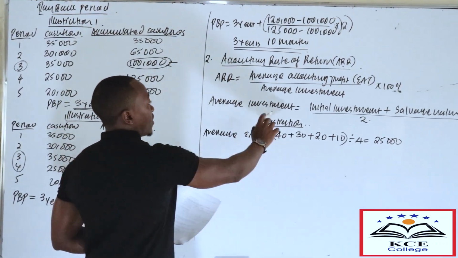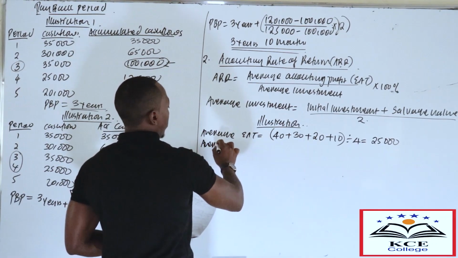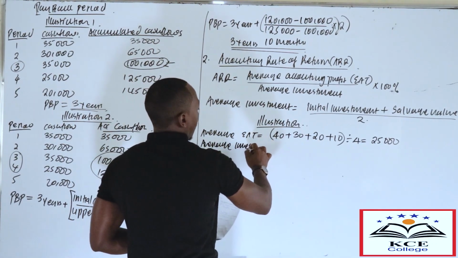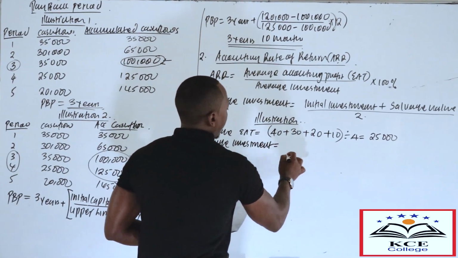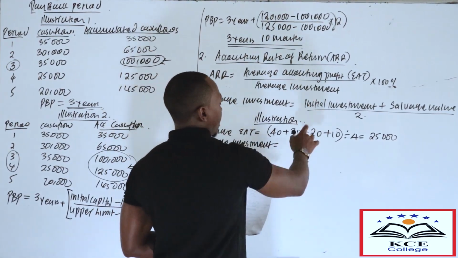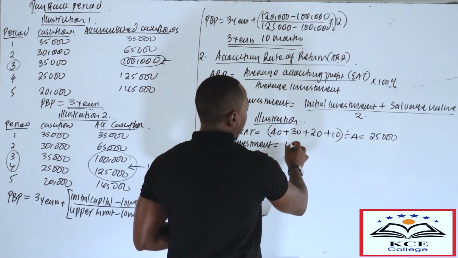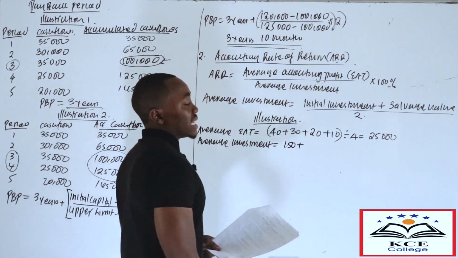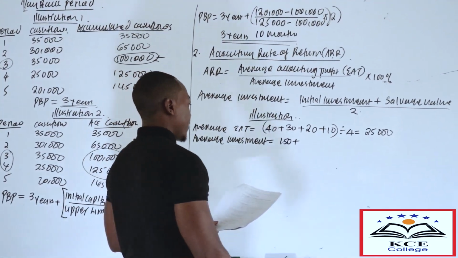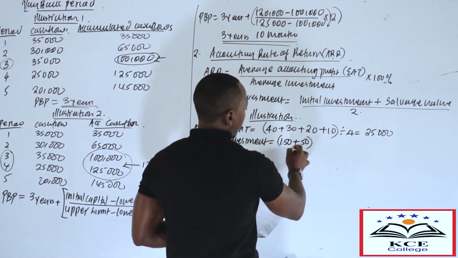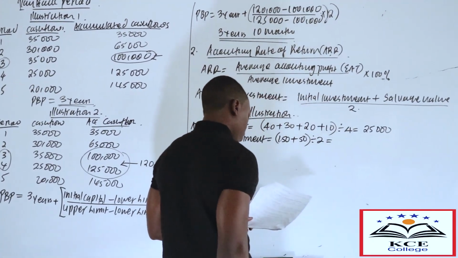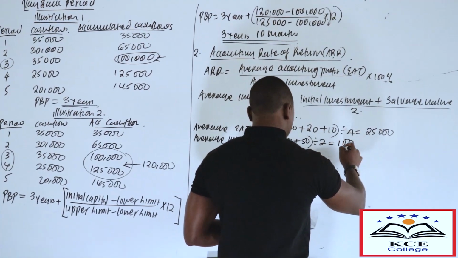Also, you need to determine the average investment. You take the initial investment of 150,000, then you add the salvage value of 50, that's 200. Then you divide by 2 to get 100,000.